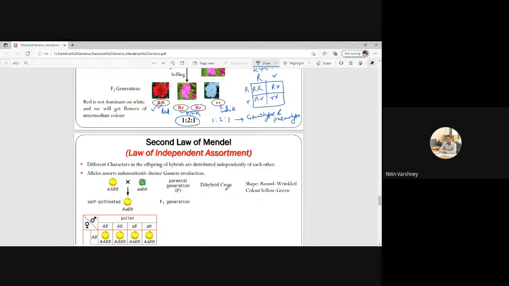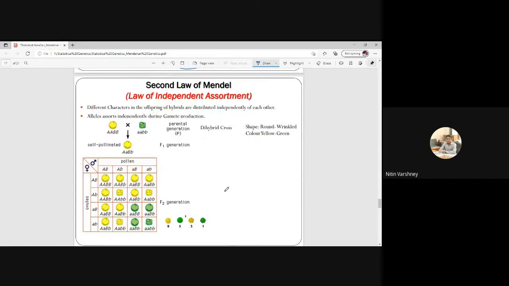Okay. Next we will move to the second law of Mendel. The first law was the law of segregation. Then this is the law of independent assortment. What does this mean? Independent assortment means that different characters in the offspring of hybrids, that is, the offspring of the F1 generation, are distributed independently of each other.